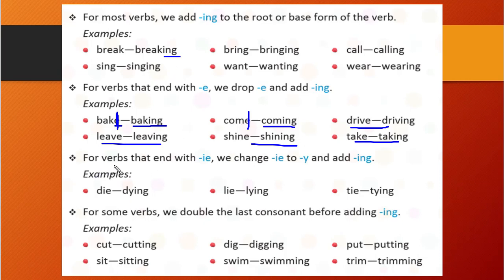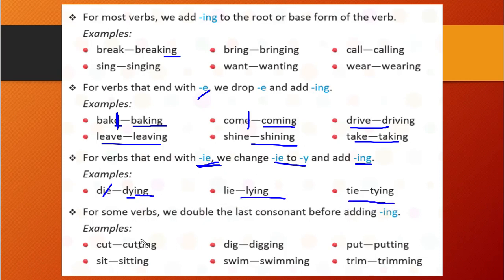Let's see the third case. For verbs that end with ie, previously we have seen only e, but now it has to be ie. If there is ie, then we will change this ie to y and add ing. You see die is there. So ie is there. What will we do? We will remove this ie and write y in the place of that, and after that we will write ing at the end. So dying. Lie will become lying, and tie will become tying.